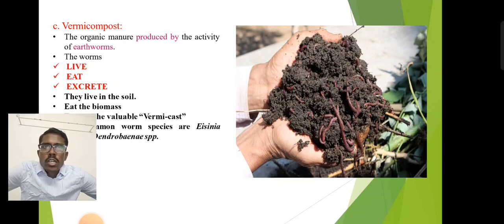Next, vermicompost. Vermicompost is an important organic manure produced by the activity of earthworms. Earthworms live on soil, eat biomass, and excrete. The biomass is rich in humus. The excreta of the earthworms is humus with antibiotics, and also acts against insects and pests. They also provide the hormones required for the growth and development of the crops, and are rich in many enzymes used in crop production. The common earthworm is Eisenia foetida. It is a common species that can be used over a wide range of temperatures in tropical climates.